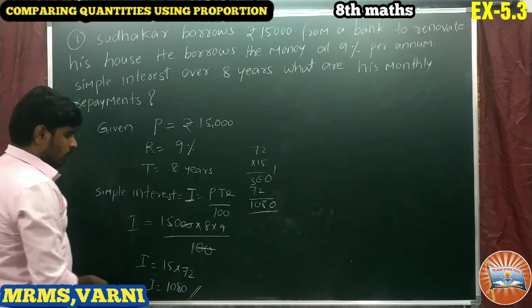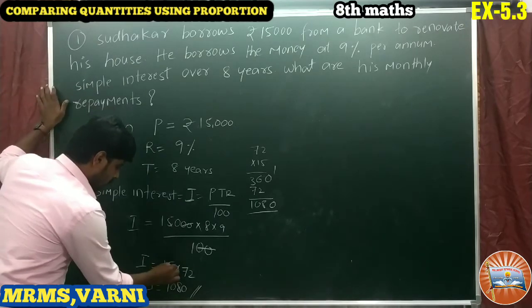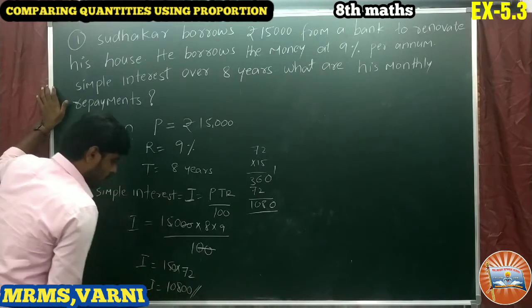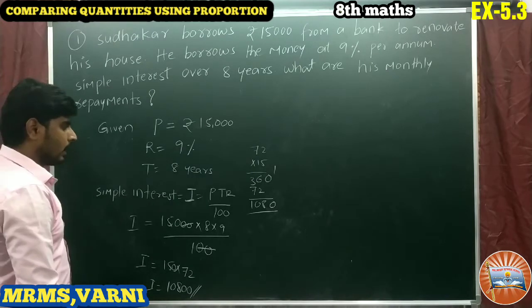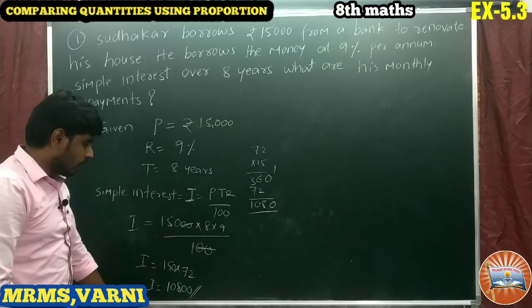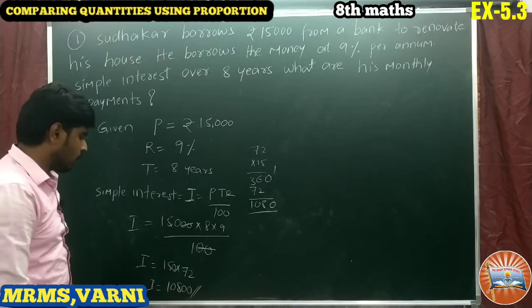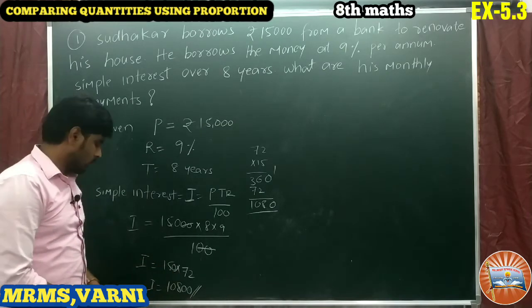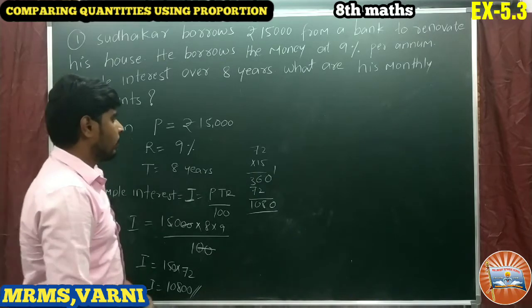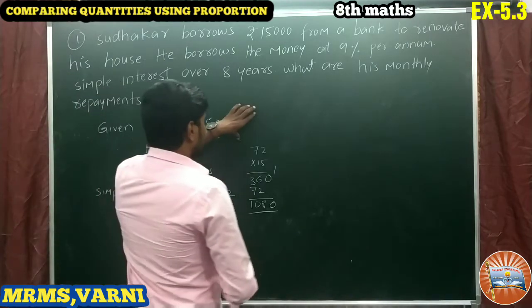Sorry. So 150 it is. So 150, we get again one more zero here. So 10,800 is the interest amount. Okay, is it clear? 10,800 is the interest amount here. So I have done a mistake here. 150 into 72 it is. Okay, so interest we got 10,800.